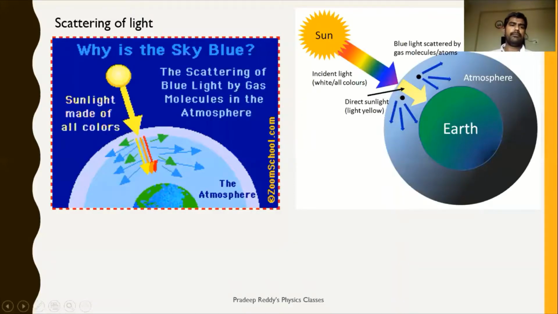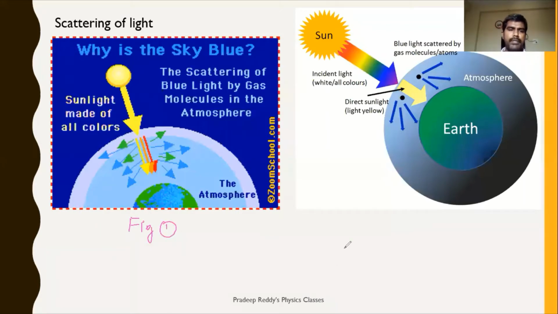Concept in your class 10 syllabus, that is scattering of light. In this particular slide, we will be learning scattering of light and how light undergoes scattering when it enters into the atmospheric range, and what are the effects of scattering that will be discussed under this article. Now in the first figure, this is figure 1.